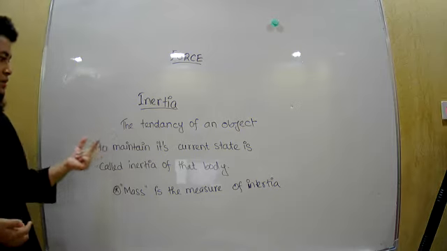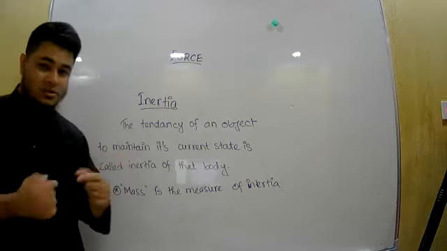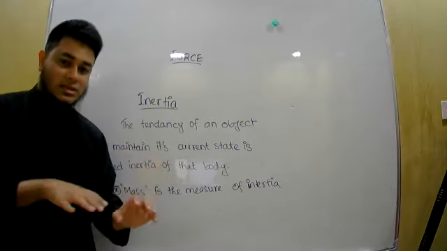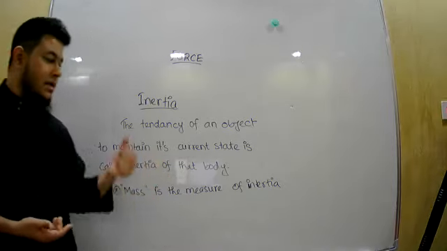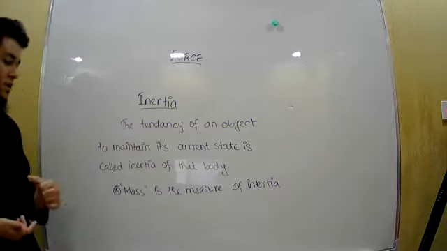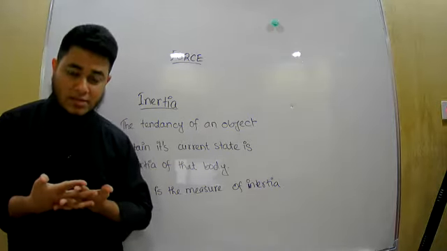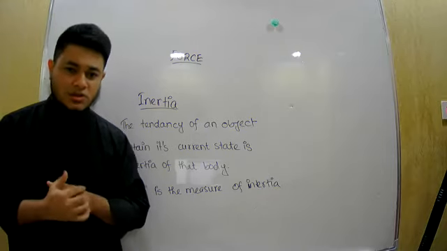Okay. So the tendency of an object to maintain its current state, ও এখন যে অবস্থায় আছে ঠিক সেই অবস্থাটা মেইনটেইন করতে চাওয়ার, মানে ওই অবস্থায় থাকতে চাওয়ার যে একটা ইচ্ছা, যে টেন্ডেন্সি, that tendency is called inertia. Now you might ask, or a question might arise in our mind, how can we measure inertia?